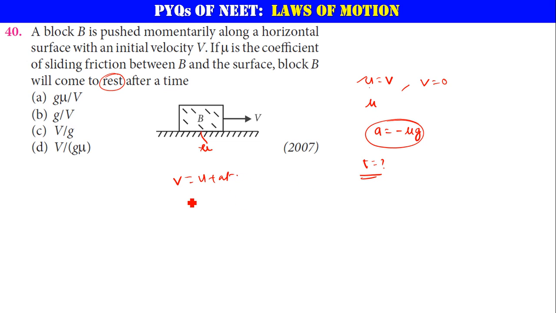Final velocity is 0, initial velocity is v, plus acceleration minus mu g into time t. So v is equal to mu g t. He is asking about time. Time is equal to v by mu g. Alright. T is equal to v by g mu. Option D is correct.